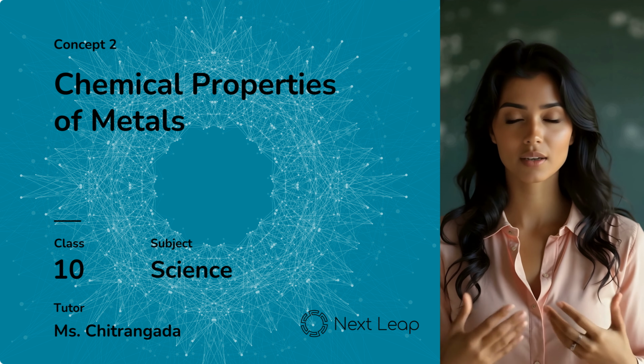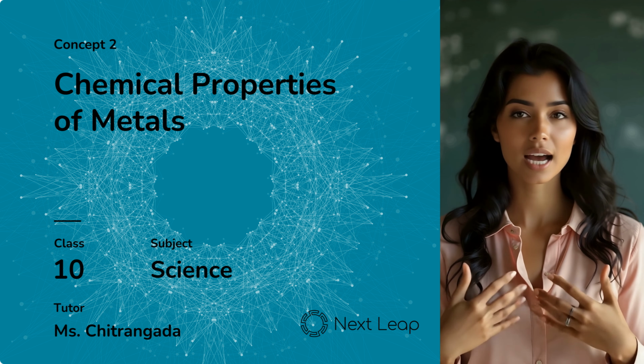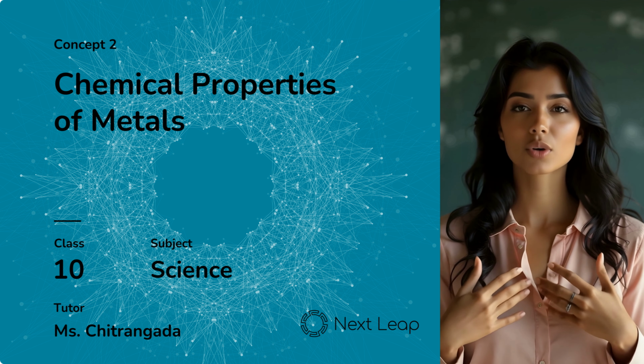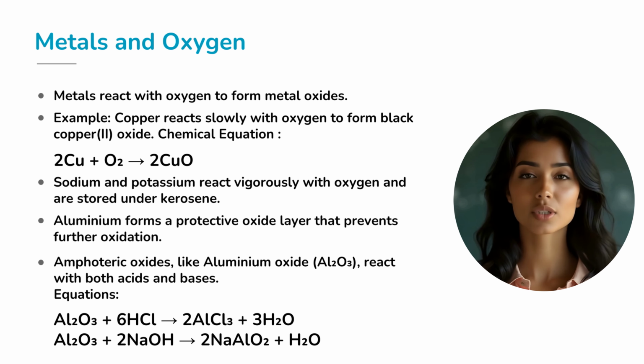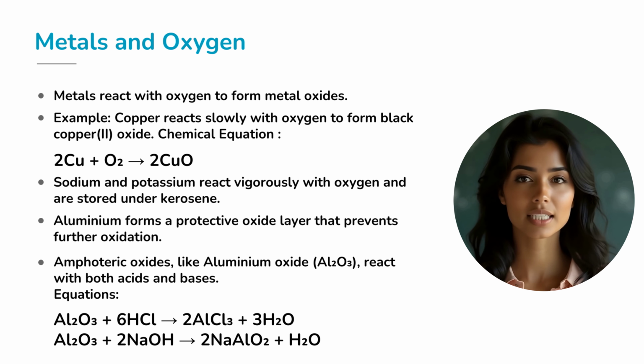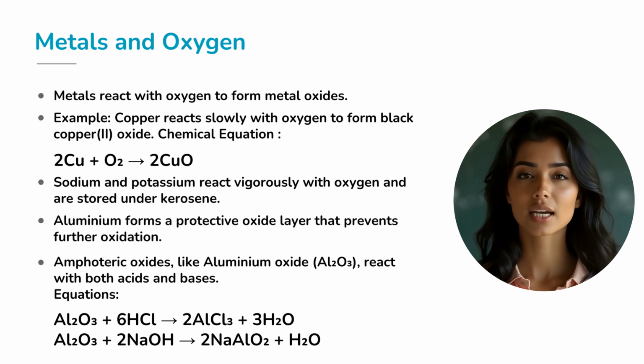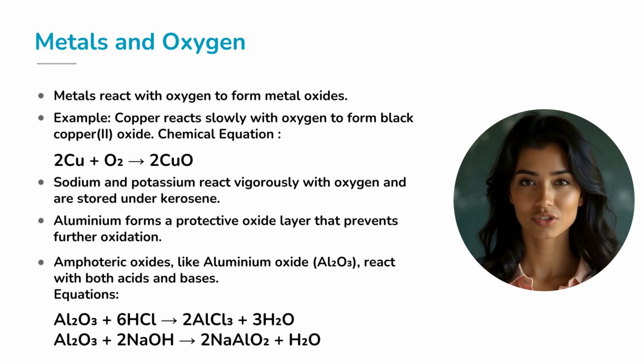In this concept, we'll look at those reactions, and by the end, you'll be able to rank metals based on how they behave. Let's begin with oxygen. Almost all metals form metal oxides when exposed to air, but the speed and style vary. Take copper, for instance. It reacts slowly to form a black coating of copper oxide. The reaction goes: 2Cu + O2 gives 2CuO.